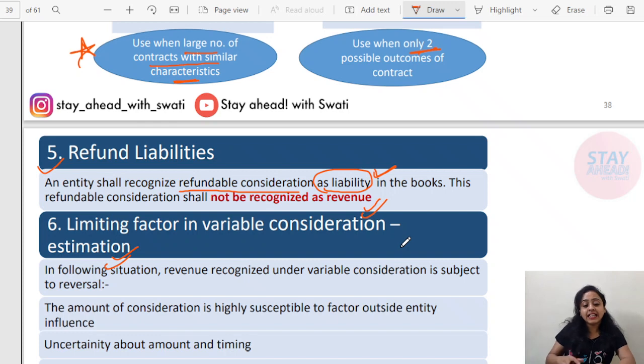Fifth point, an entity shall recognize refundable consideration as a liability in the books of accounts. It will not record it in the revenue section. Okay, now limiting factor in variable consideration estimation.